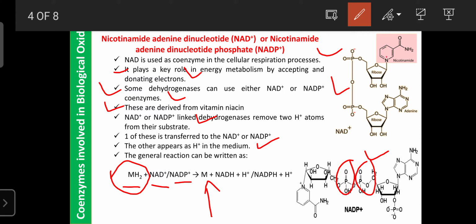It then produces certain products, plus NADH or NADPH. So these are the general reactions.